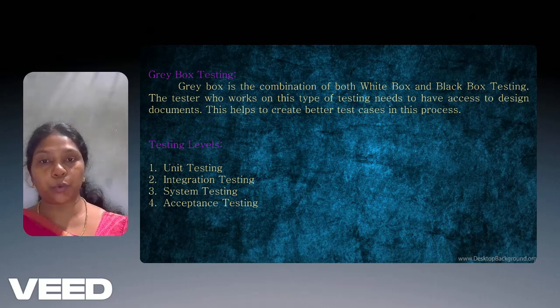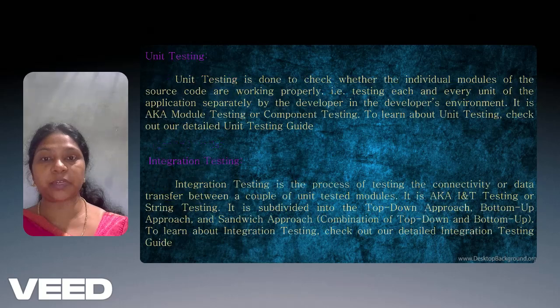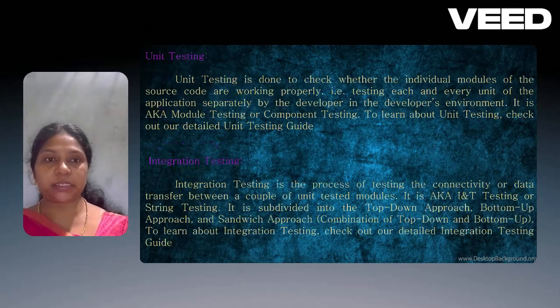Testing levels are unit testing, integration testing, system testing, and acceptance testing. Unit testing. Unit-wise testing is done in unit testing. Unit testing is done to check whether the individual modules of the source code work properly, testing each and every unit of the application separately by the developers in the developer environment. It is also known as module testing or component testing. To learn about unit testing, check out the detailed unit testing guide.